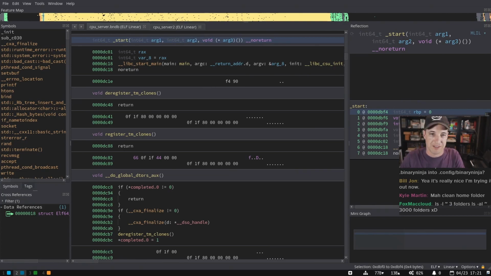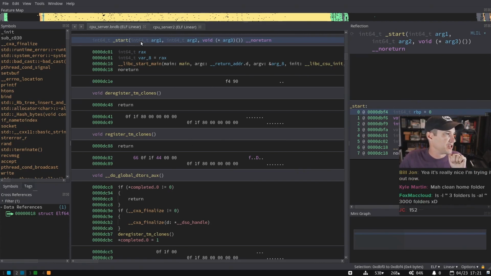I'll do mine. So ls tilde, wc. What? All right, I only have 93 files in my home folder. I'm shocked, I'm not gonna lie. Not counting dot files.